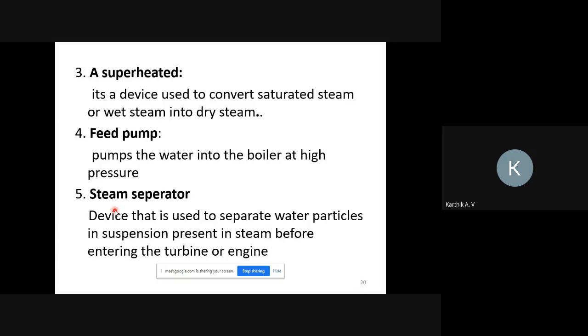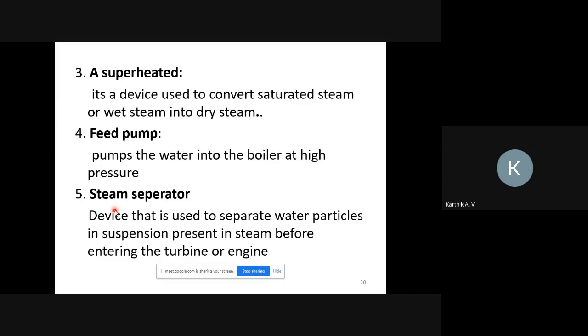Superheater converts the saturated steam or wet steam into dry steam. So what is wet steam? It is water-mixed steam. Further, you can convert that water-mixed steam into the pure form of steam. That process is called superheating. The pure form of steam is nothing but dry steam.